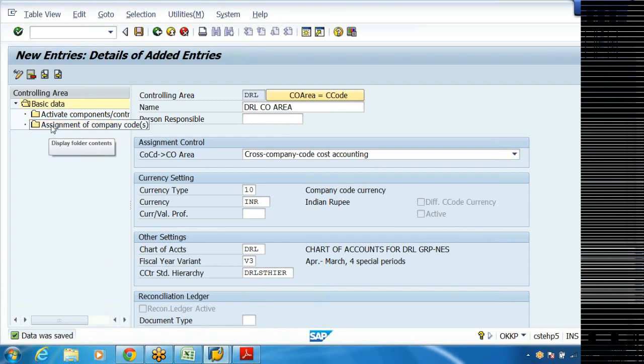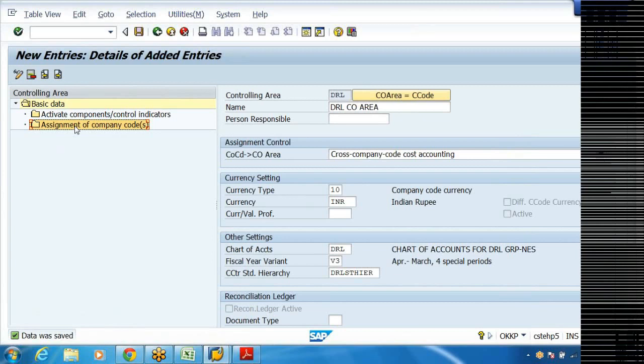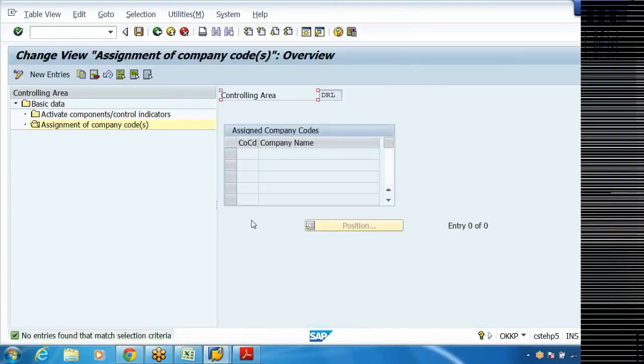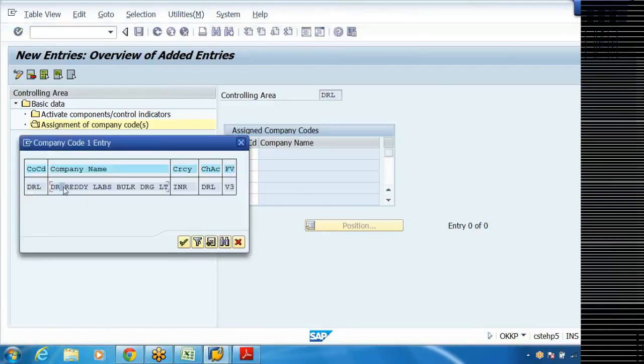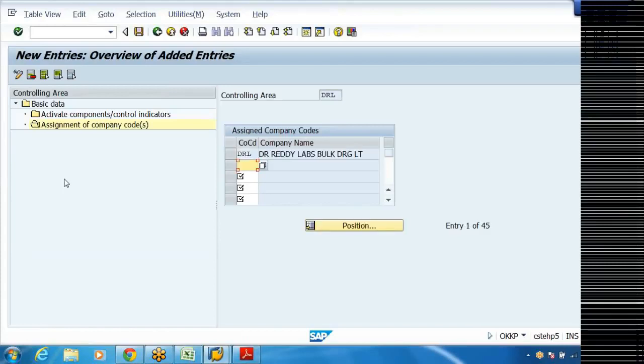Then double click on assignment of company codes. Don't do this first. If you are going to use this one, the system will throw us out, that is, it will throw us to the easy access screen. And here, assignment of company codes. Click on new entries. So whatever company codes I have will be visible here. DRL. Save it.